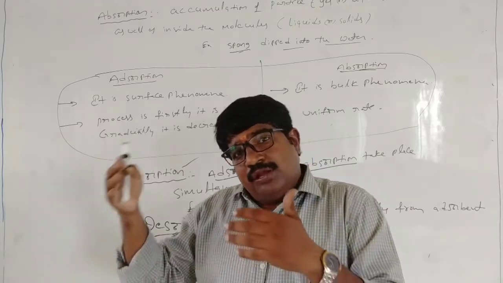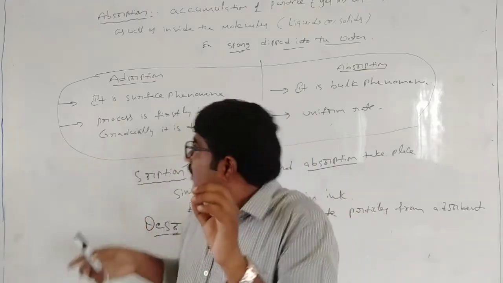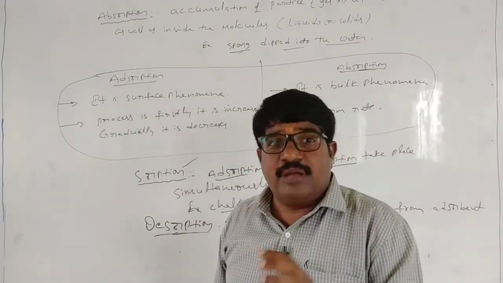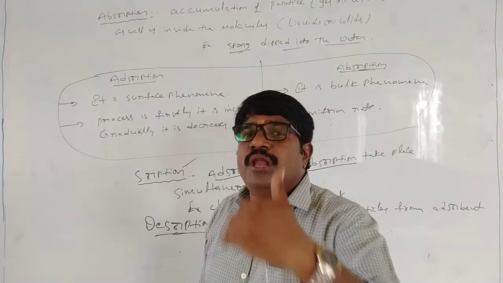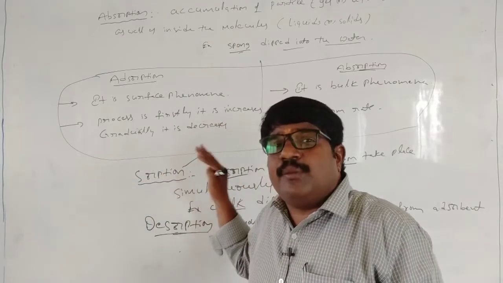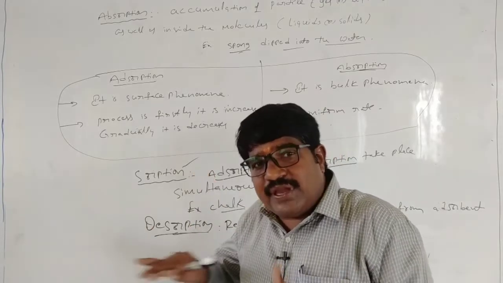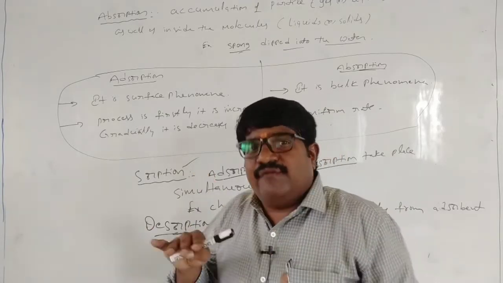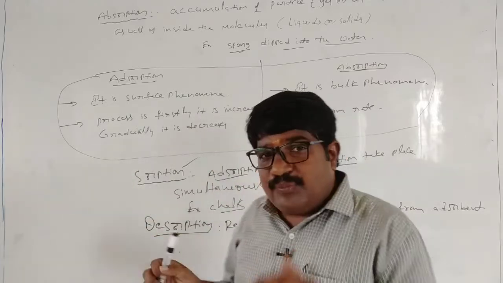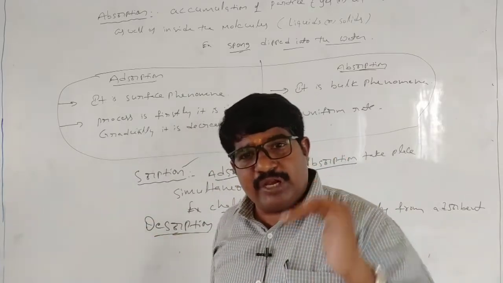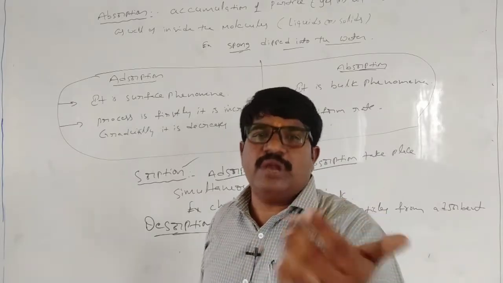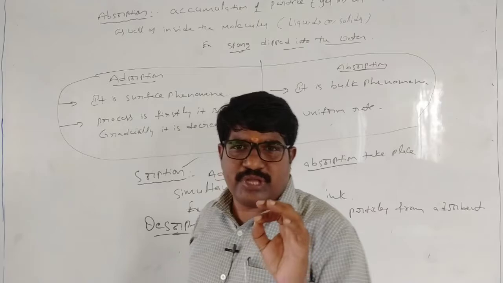Here NH3 molecules are called the adsorbate because they are accumulated. Charcoal is called the adsorbent because it gives the surface for accumulation. The adsorbent is the substance which provides the surface for accumulation.